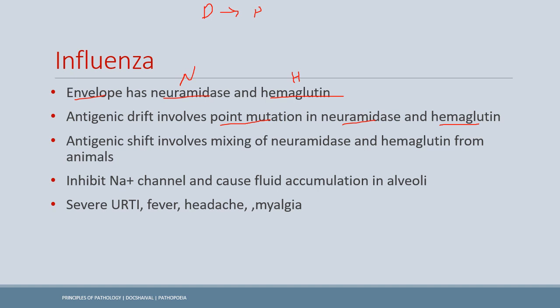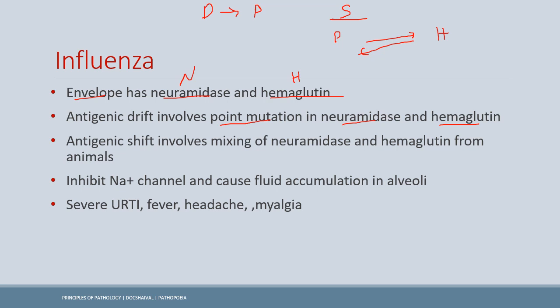So for the drift, even if the structure is changed, it would be a little bit, and we would have immunity for the changed structure, because there is only a slight change required in our immunoglobulin molecules also. But in case of the antigenic shift, let's say for example, we have swine flu. So in swine flu pandemic, what happened was that in the pig influenza and in human influenza, there was exchange in the NA and HA molecules, that is neuraminidase and hemagglutinin molecules.